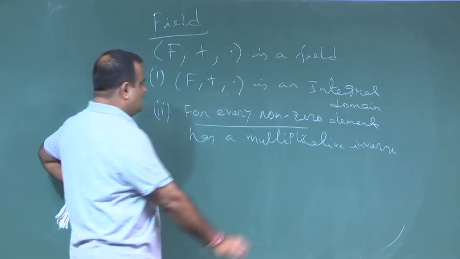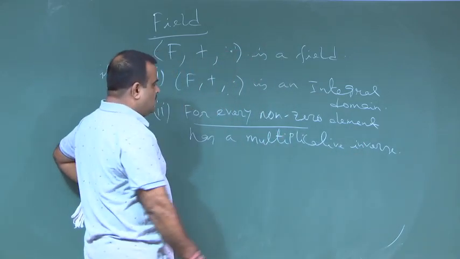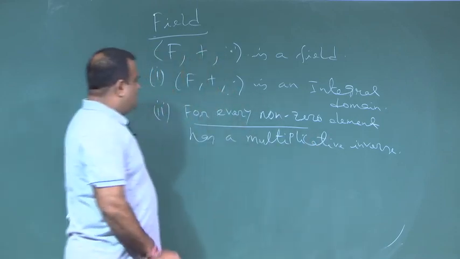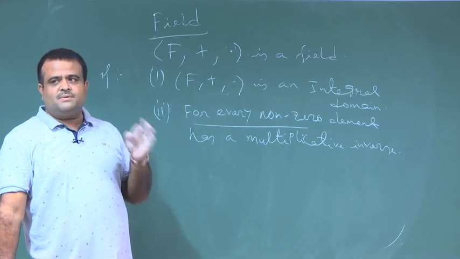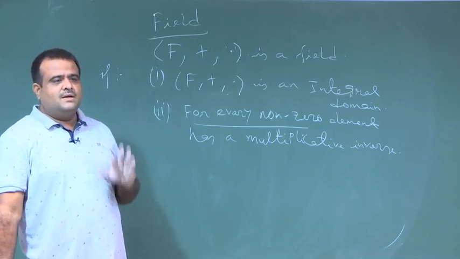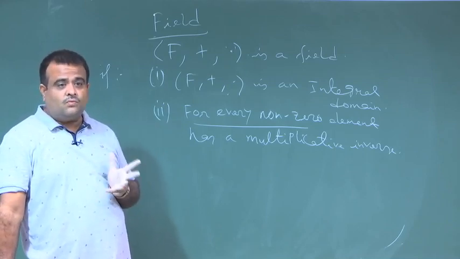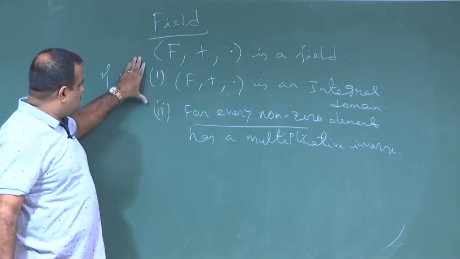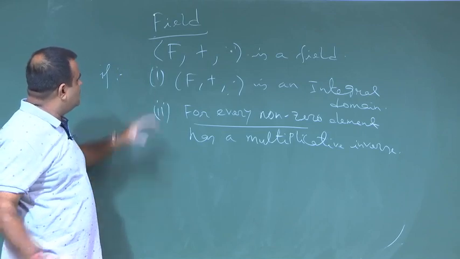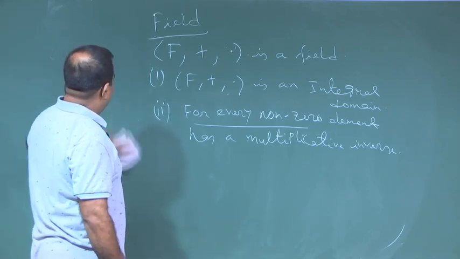Then it is called a field. So, every non-zero element has a multiplicative inverse. So, if it is having a multiplicative inverse, then it is basically a group. Okay. So, now we will formally jot down all the properties of this to be a field.